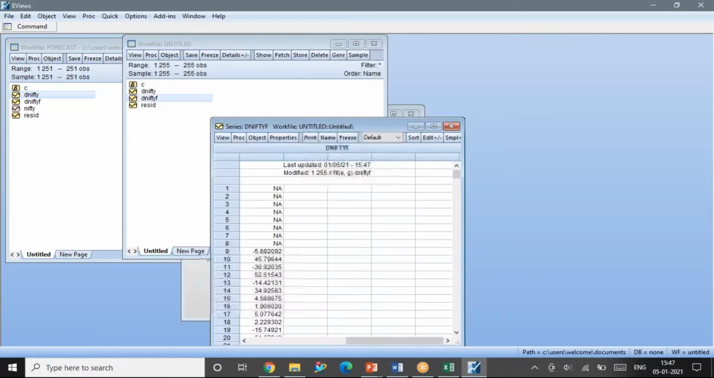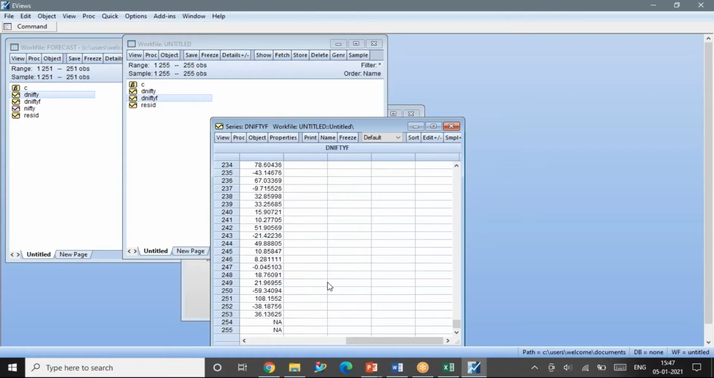Now I can go ahead and click on this D Nifty F, and I can see earlier I had only 251 observations. I had forecast for only 251 observations. Now I can see 252 and 253, because the first AR term is 2, so it is giving me space only to predict the next 2 values, because the first 2 lags are taken into consideration, and that too is a static forecast, not a dynamic forecast. So hope I am clear till this.